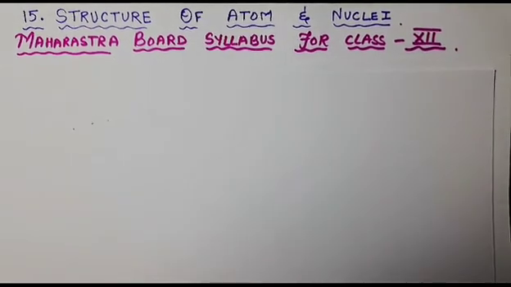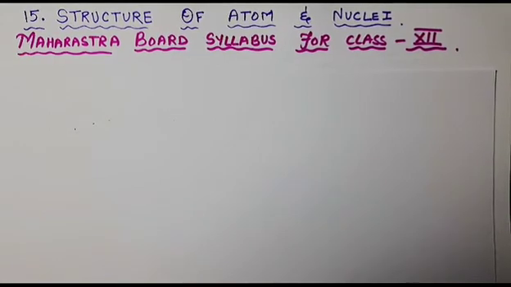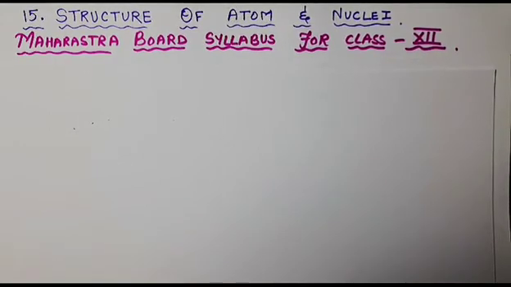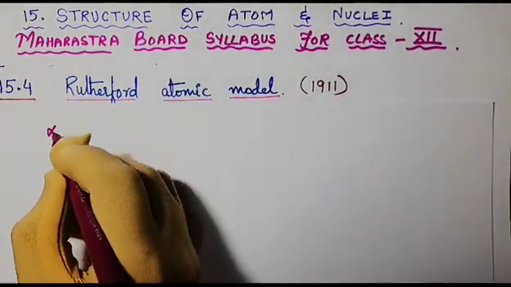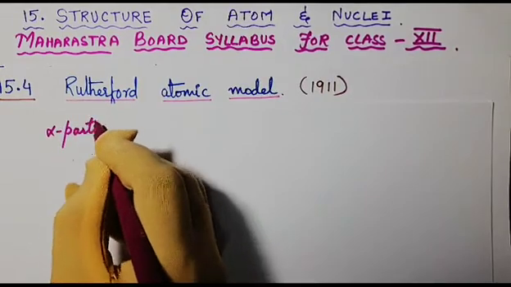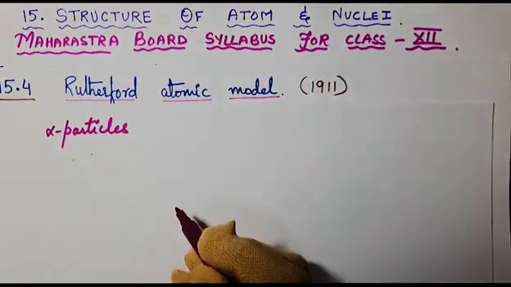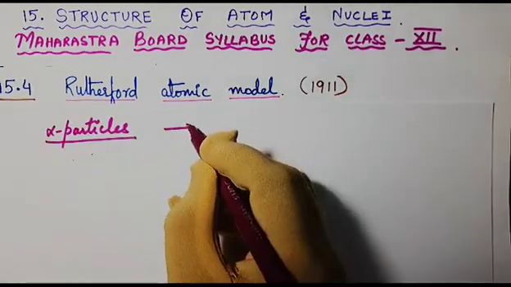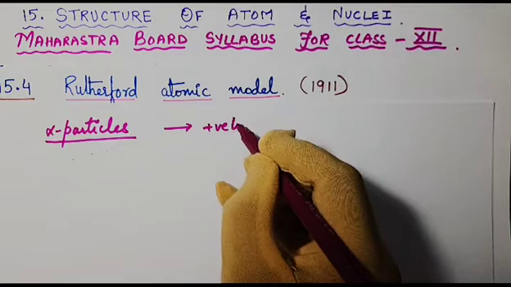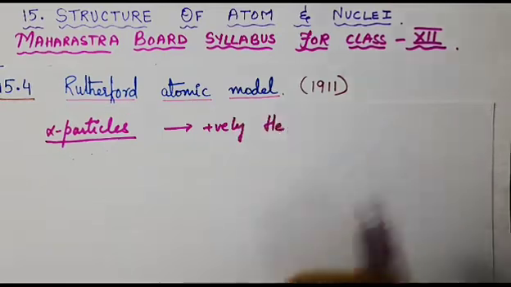Rutherford proposed his atomic model in the year 1911. He performed experiments on scattering of alpha particles, and he says that the alpha particles are positively charged helium nuclei.